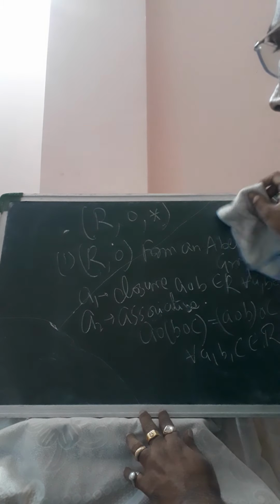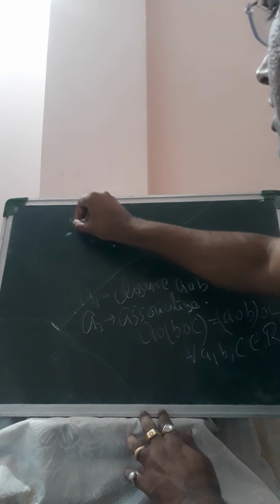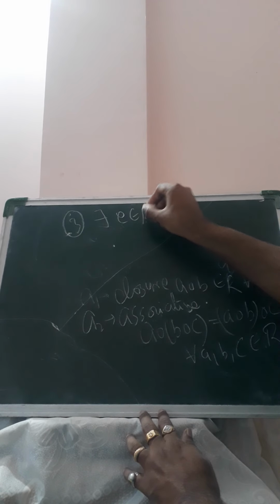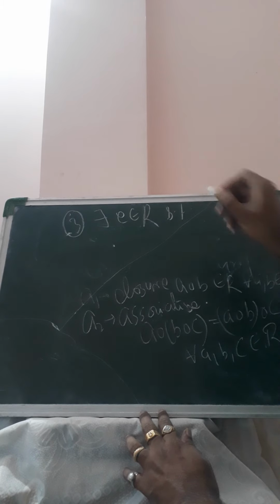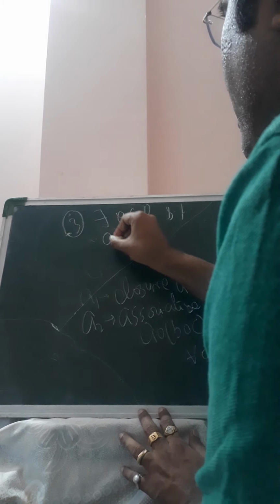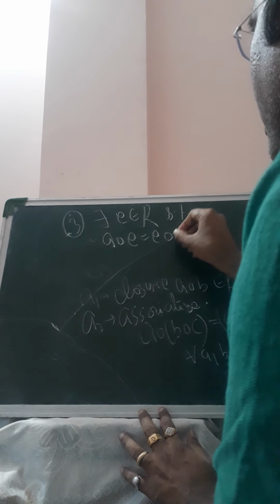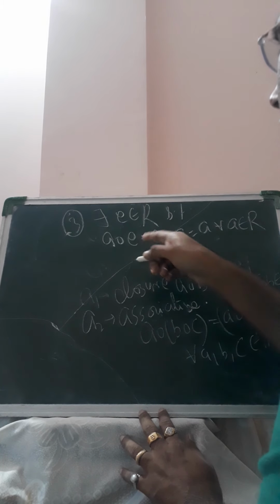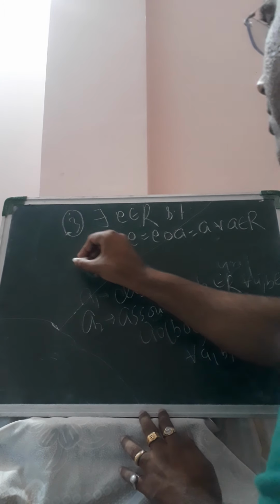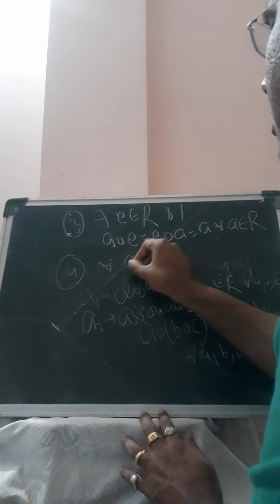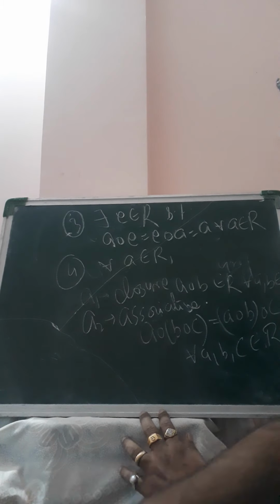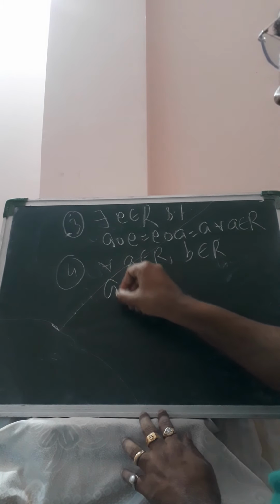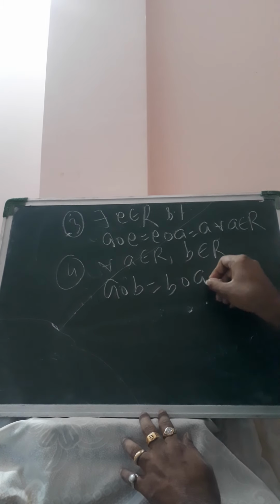Third, existence of identity. That is, there exists e belonging to R such that a ∘ e equals e ∘ a equals a for all a belonging to R. e is the identity with respect to the operation ∘. And the fourth one is, for all a belonging to R, there exists its inverse, that is b belonging to R, such that a ∘ b equals b ∘ a equals e.